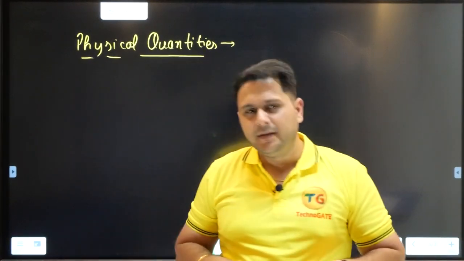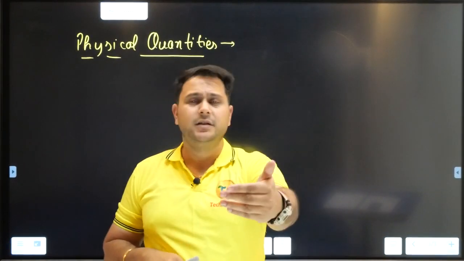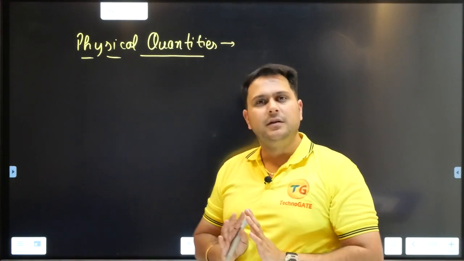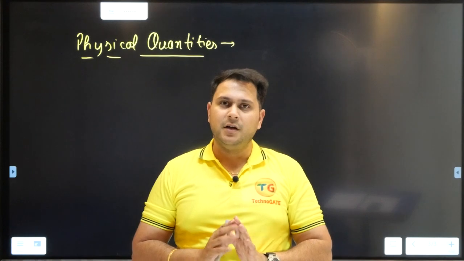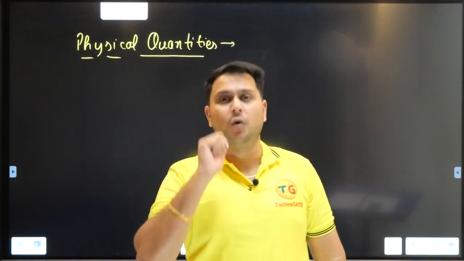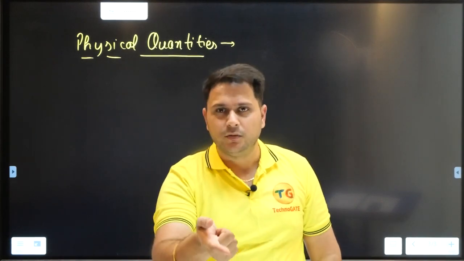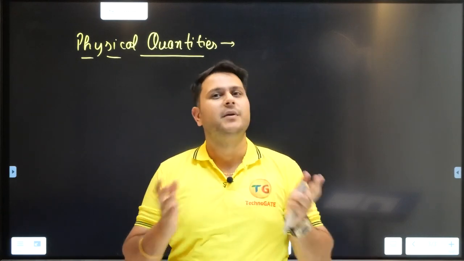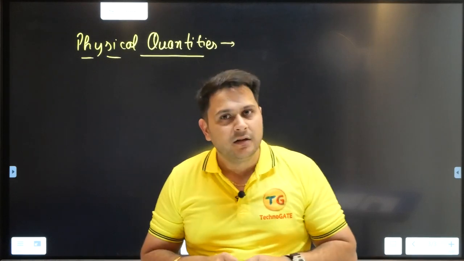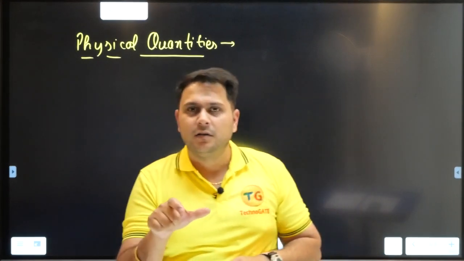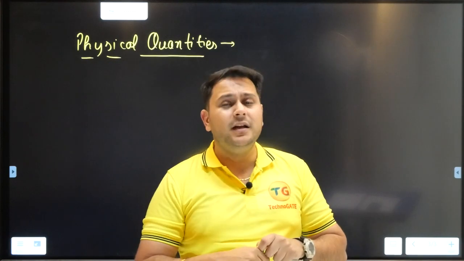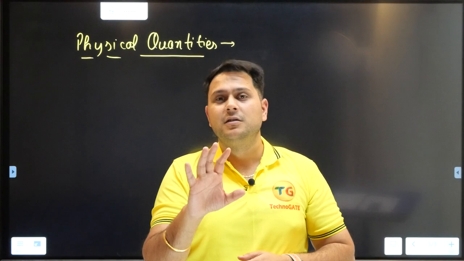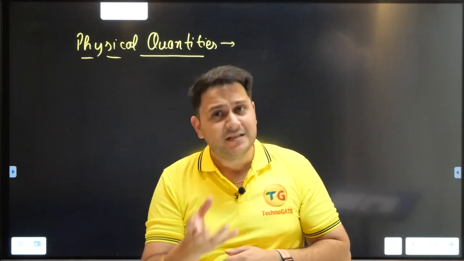Now, suppose I'm talking with you guys, right? I'm explaining a topic very calmly. You are understanding it very calmly. Now, all of a sudden, I start scolding you. I start shouting at you. You will be having some emotions. Some of you may be angry, some of you may be sad. Now that emotion is what? Which we can only feel, we cannot see it, we cannot measure it.